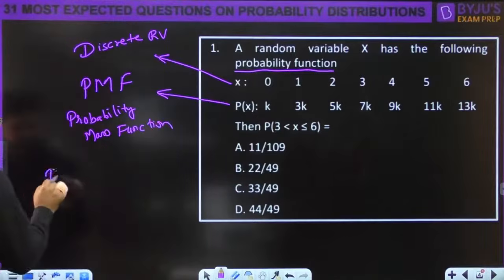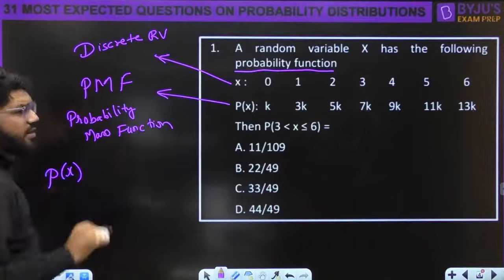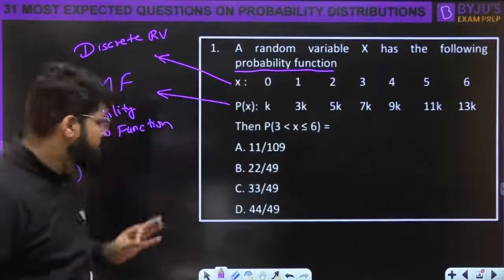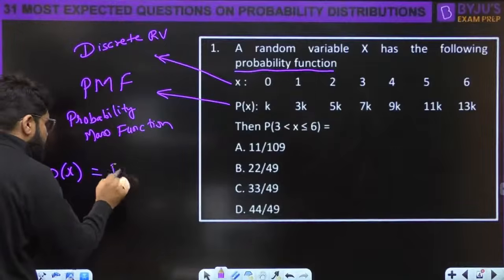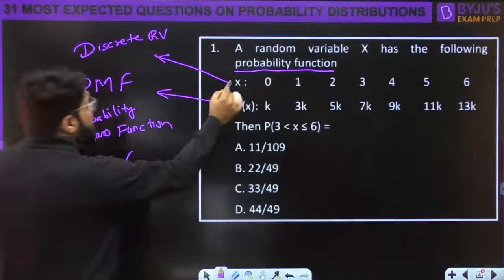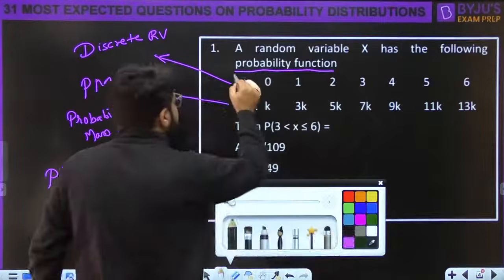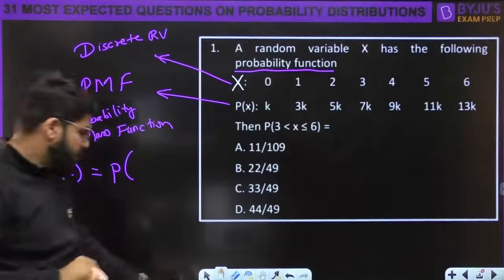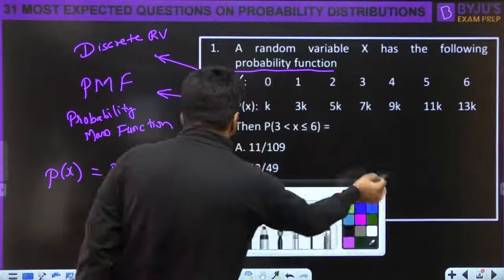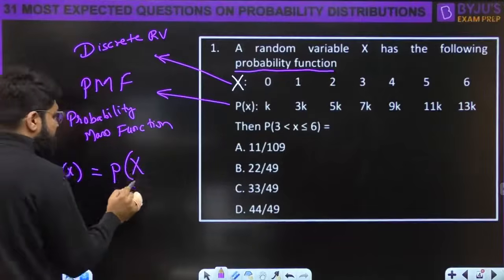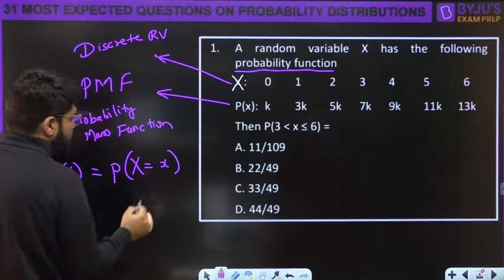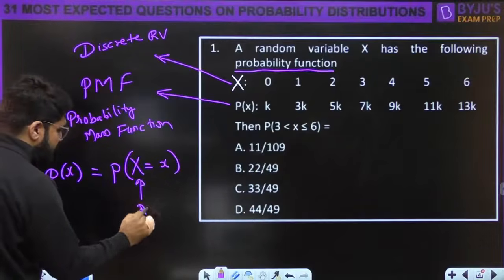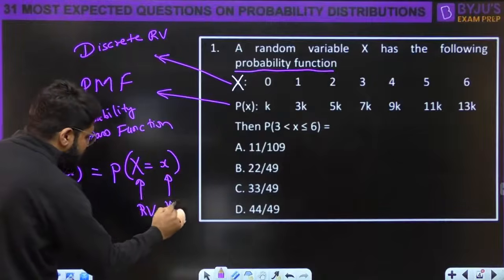When I say there is the probability mass function P(x), it simply means it is equal to the probability that the random variable X, sorry, this should be capital X because small x is the value, takes the value small x. This is the random variable and this is the value it takes.